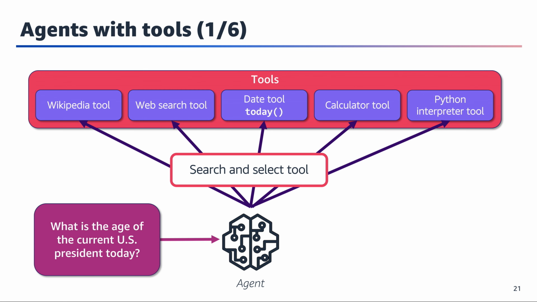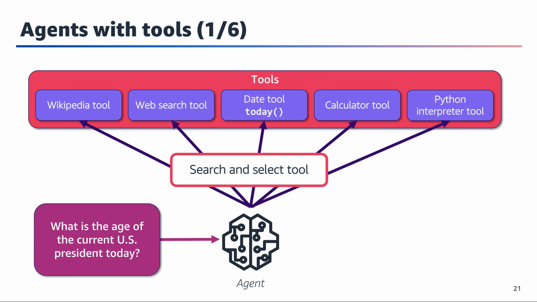In this section, we'll explore how AI agents can leverage various tools to enhance their capabilities. As shown in this diagram, agents can access a toolkit that includes Wikipedia, web search, date functions, calculator, and Python interpreter tools. When an agent receives a query like, "What is the age of the current U.S. president today?" it doesn't simply rely on its pre-trained knowledge, which might be outdated.